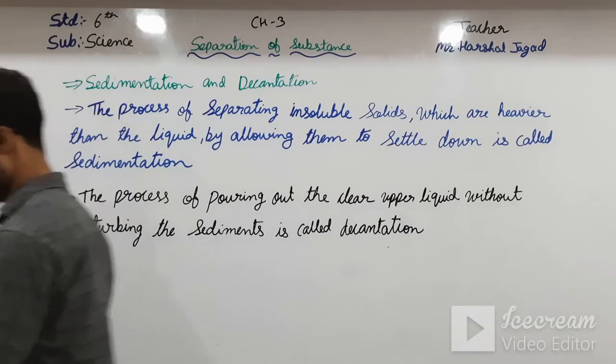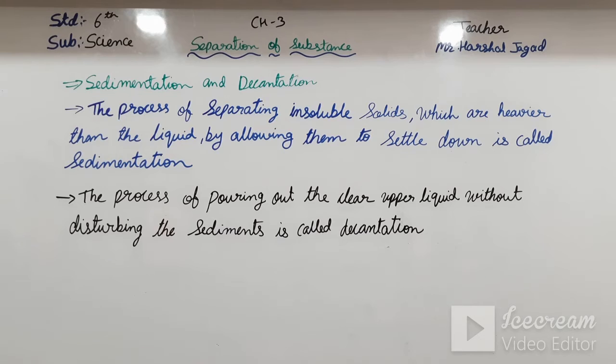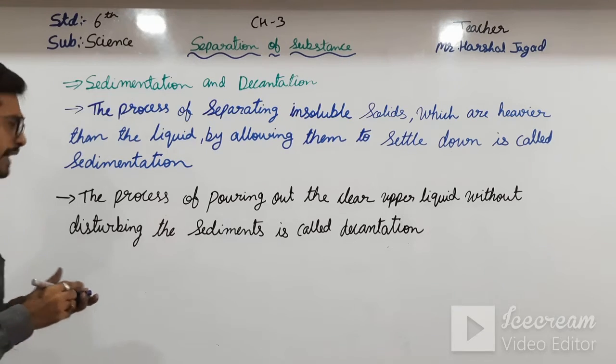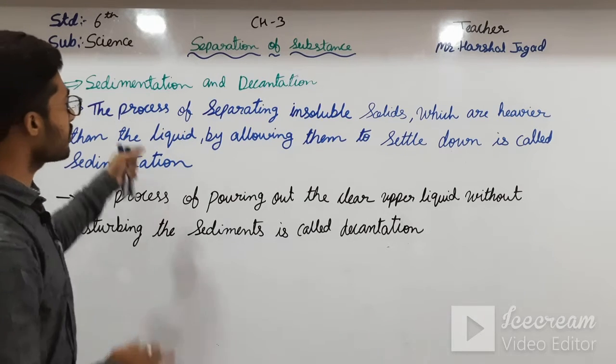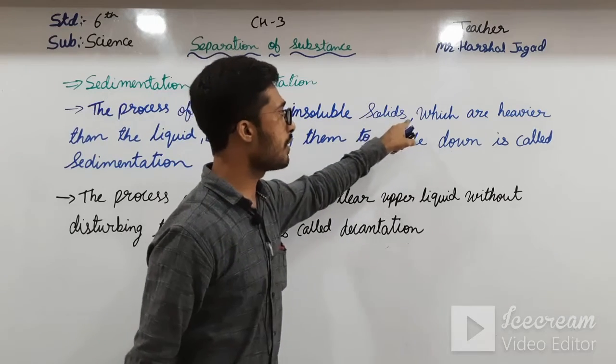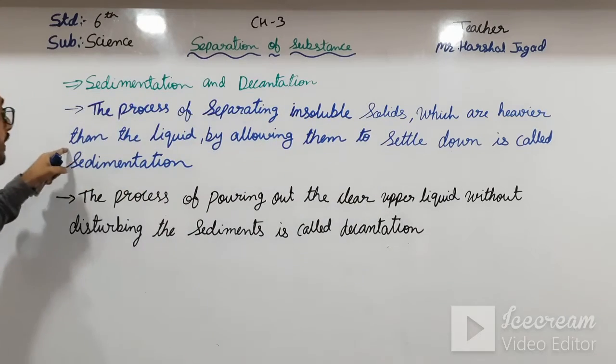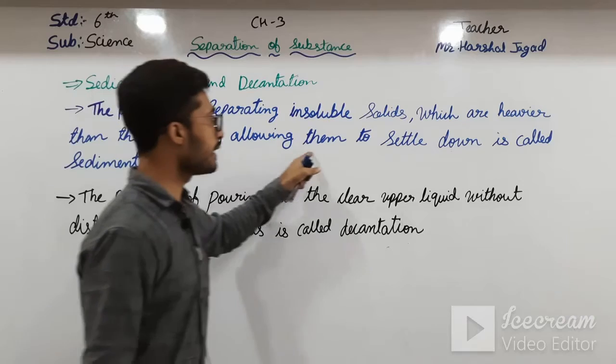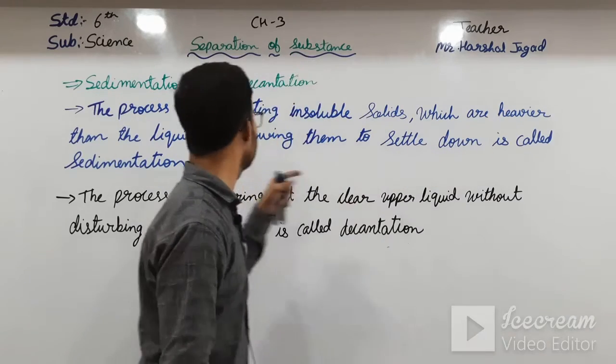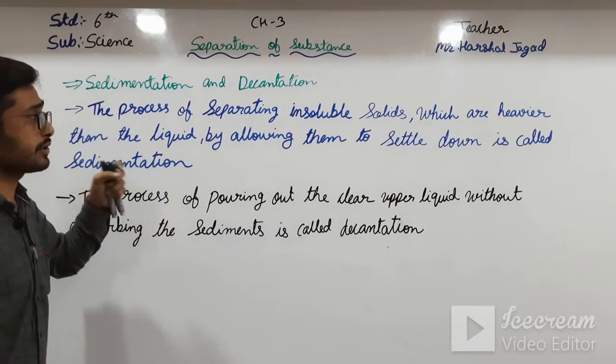Okay students, so first of all sedimentation: the process of separating insoluble solids which are heavier than the liquid by allowing them to settle down is called sedimentation.